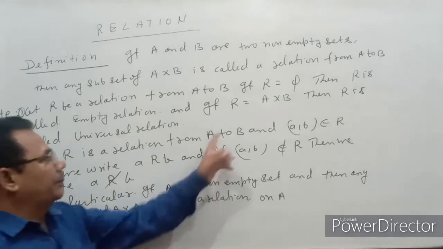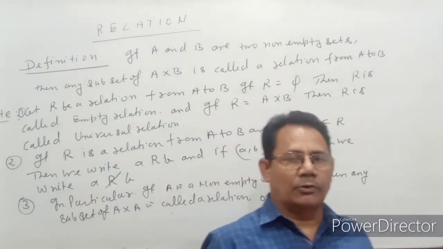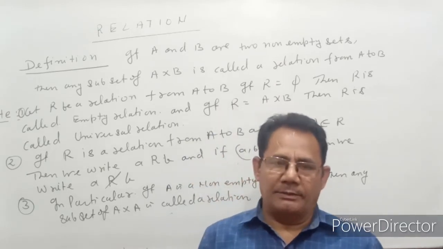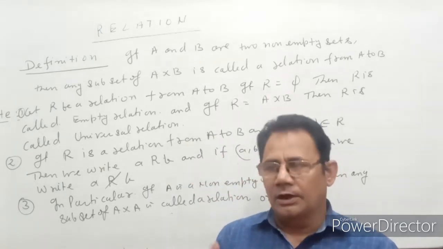Also, A cross B is a subset of A cross B, because every set is a subset of itself.